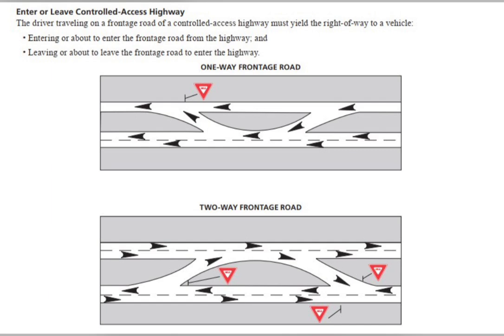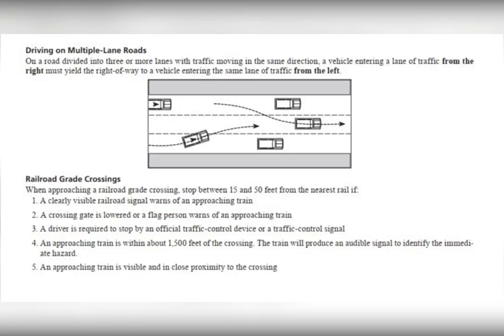Enter or leave controlled access highway. The driver traveling on a frontage road of a controlled access highway must yield the right-of-way to a vehicle entering or about to enter the frontage road from the highway, and a vehicle leaving or about to leave the frontage road to enter the highway. One-way frontage road. Two-way frontage road. Driving on multiple lane roads. On a road divided into three or more lanes with traffic moving in the same direction, a vehicle entering a lane of traffic from the right must yield the right-of-way to a vehicle entering the same lane of traffic from the left. Railroad grade crossings.